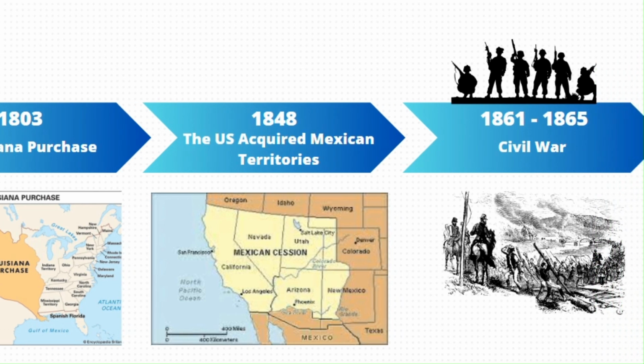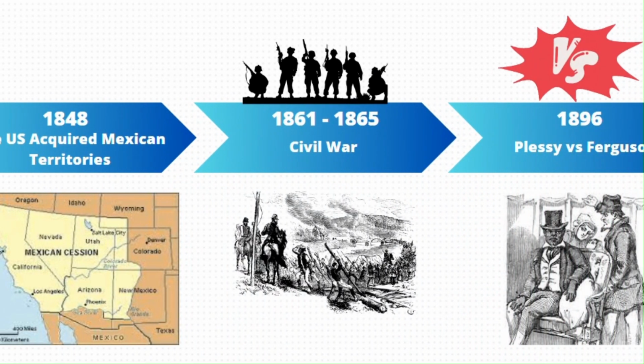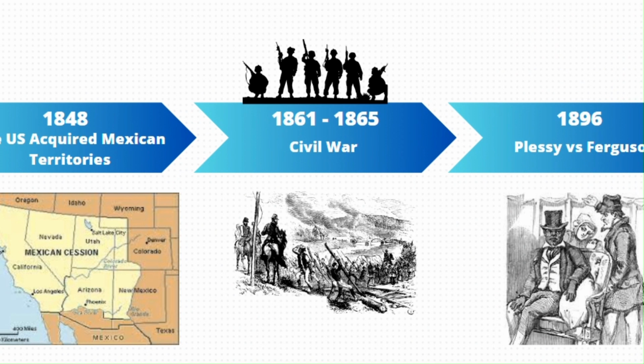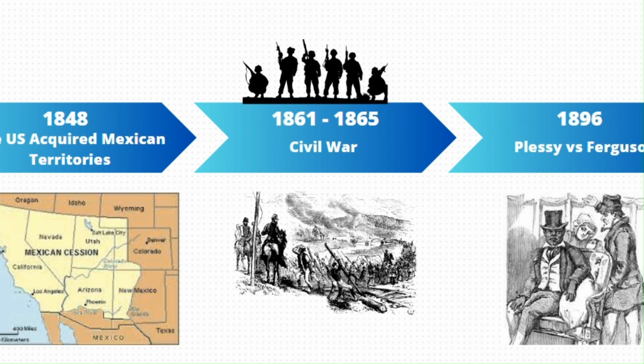The U.S. Civil War, which took place from 1861 to 1865, was a devastating conflict between the northern states, known as the Union, and the southern states, known as the Confederates, over issues like slavery, states' rights, and economic differences. The war resulted in approximately 620,000 deaths and had a profound impact on the nation.